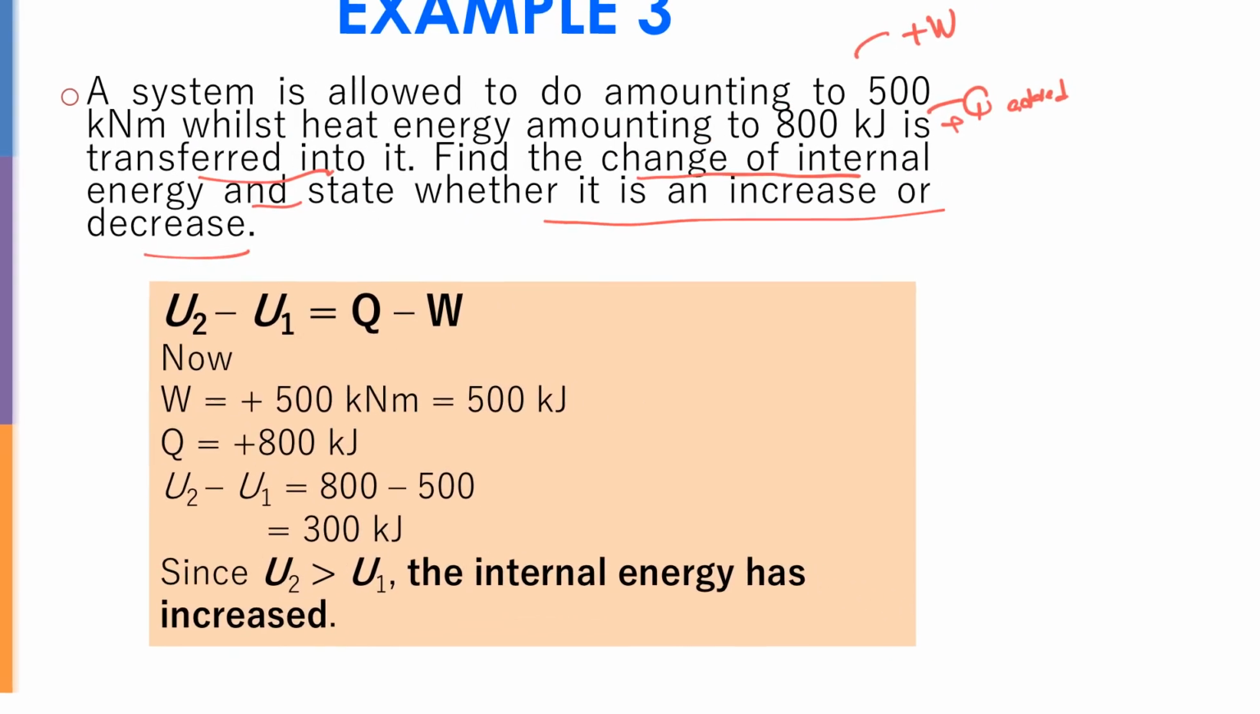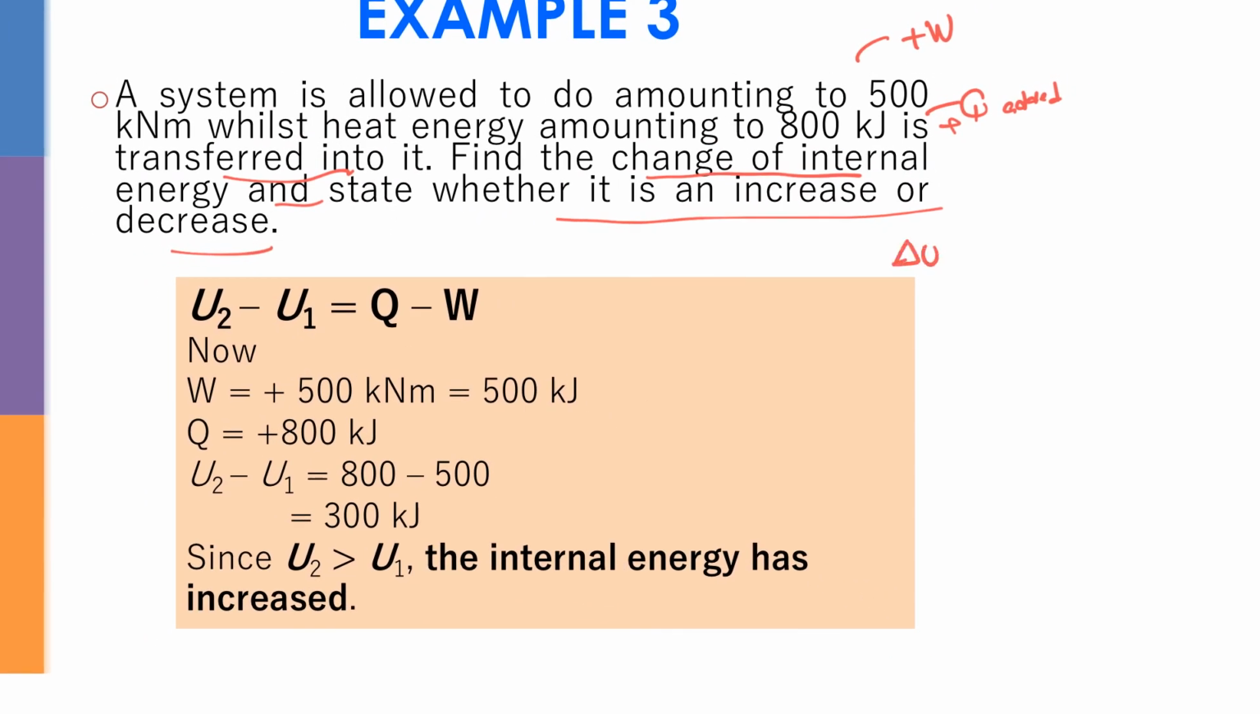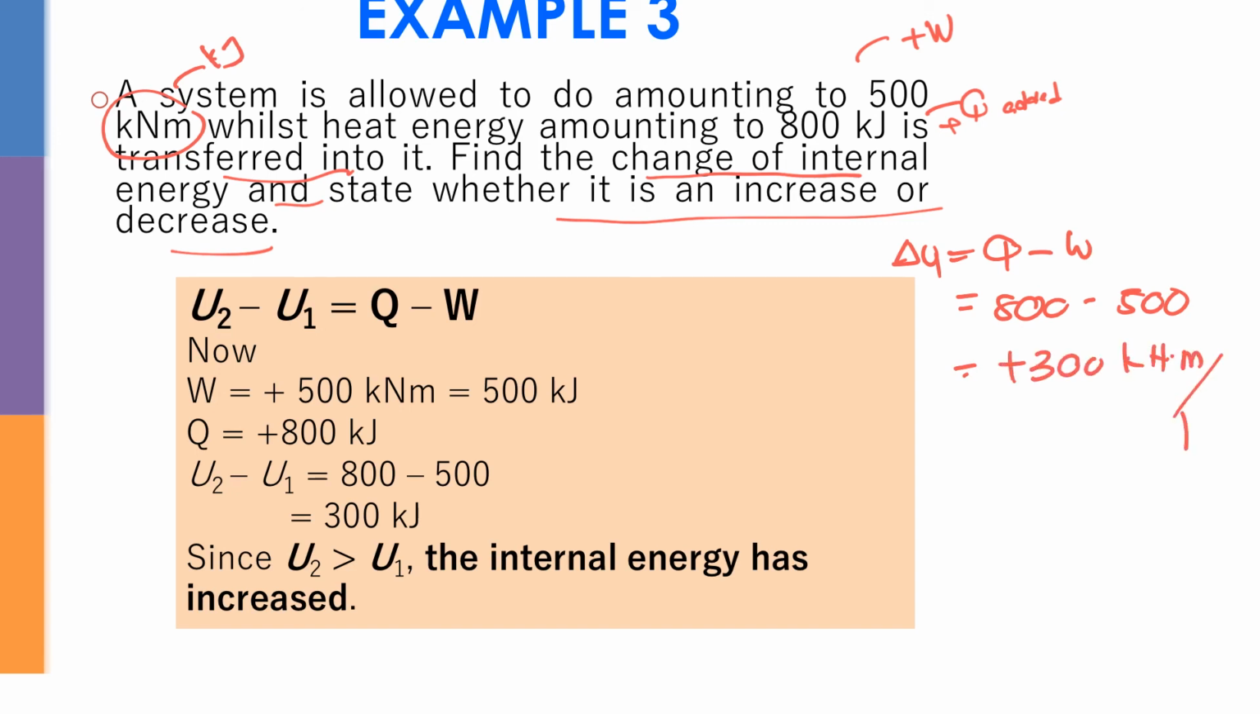Find the change of internal energy. So change of internal energy equals Q minus W. So here it's going to be 800 minus 500. The answer is going to be in kilonewton meter or kilojoule. This one is basically kilojoule. So you are going to get positive 300 kilonewton meter, or you can put it as kilojoule. So positive here means that the internal energy is increased.